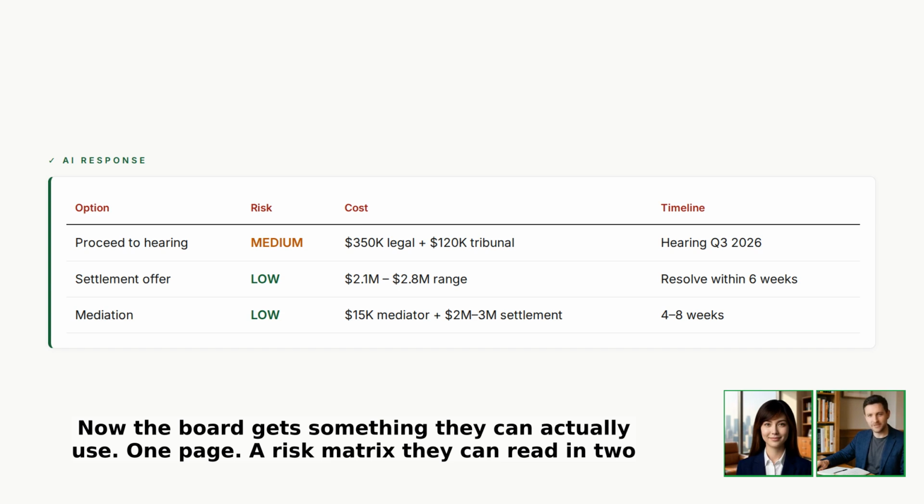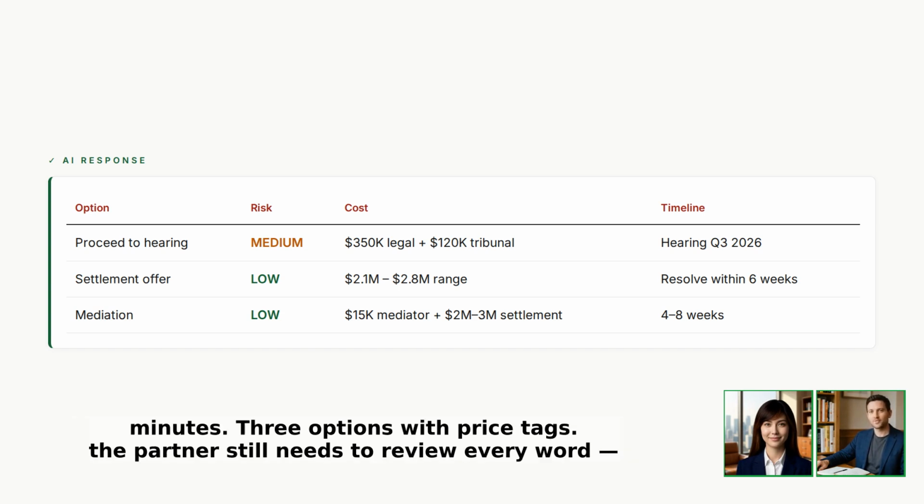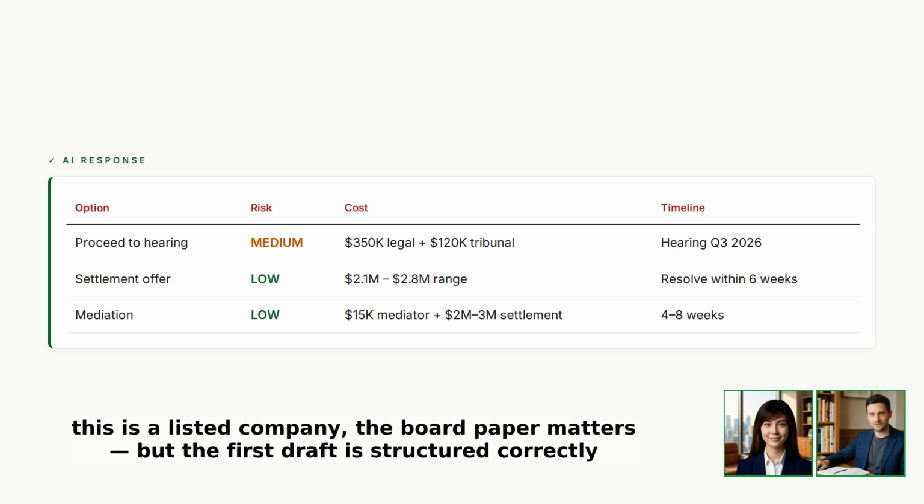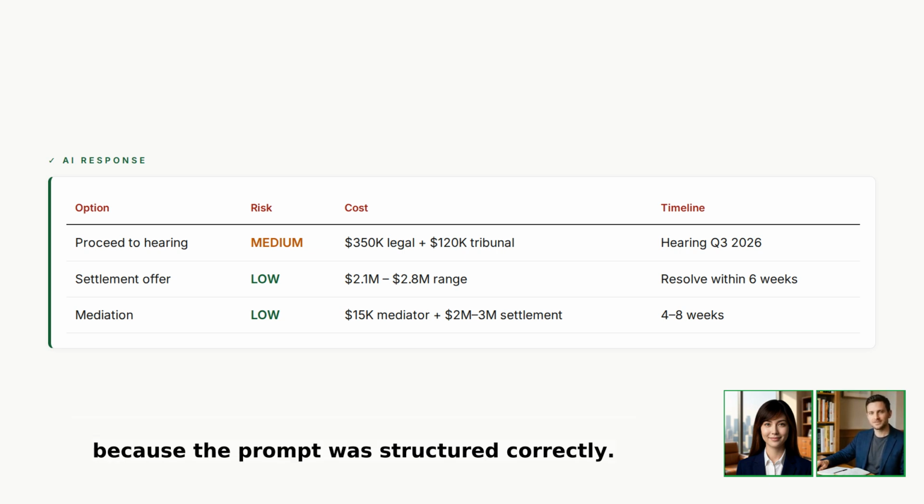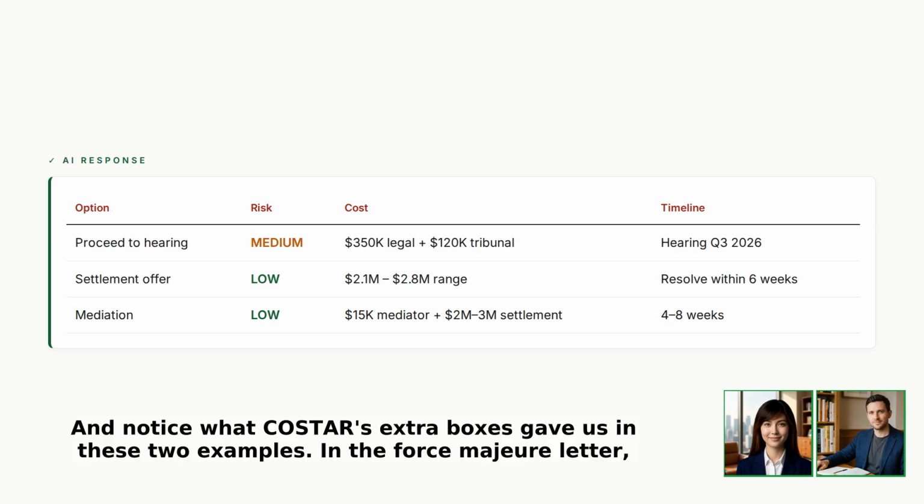Now the board gets something they can actually use. 1 page. A risk matrix they can read in 2 minutes. 3 options with price tags. Look, the partner still needs to review every word. This is a listed company. The board paper matters, but the first draft is structured correctly because the prompt was structured correctly.